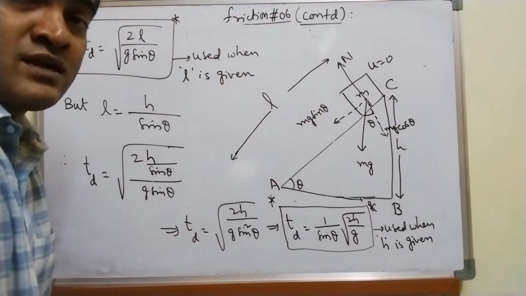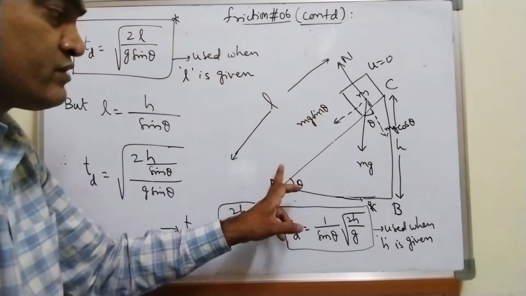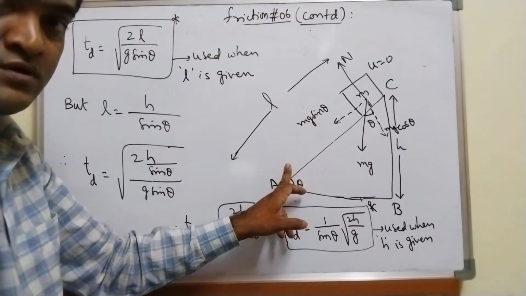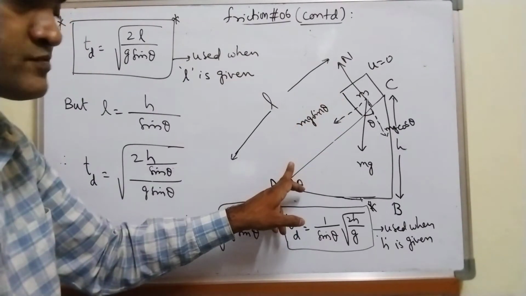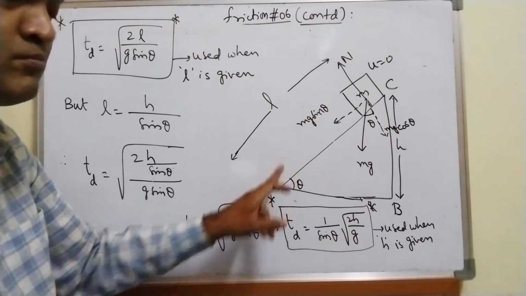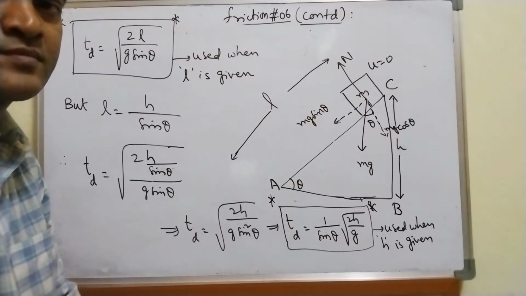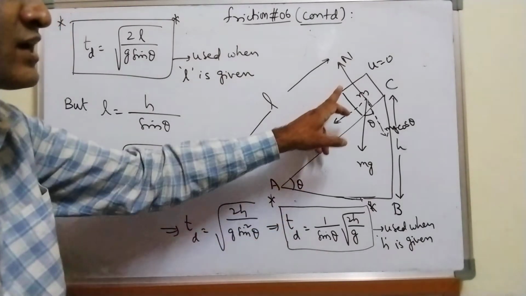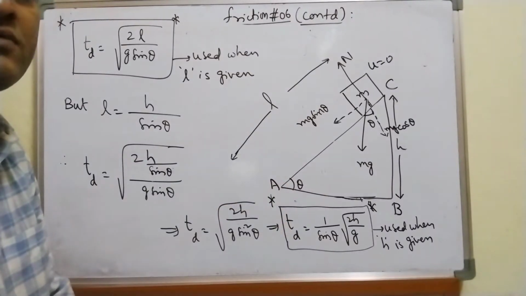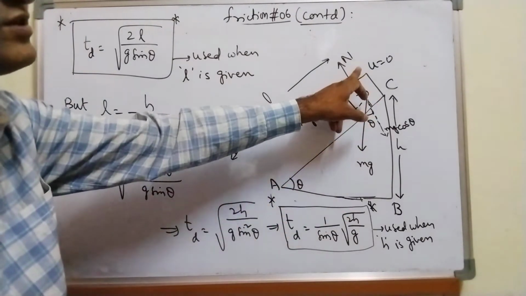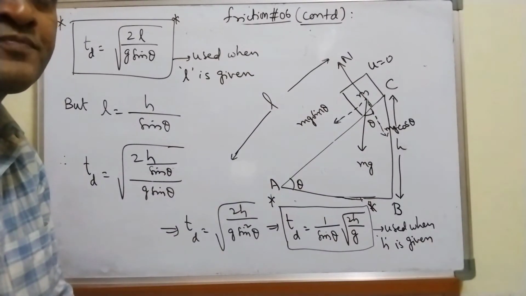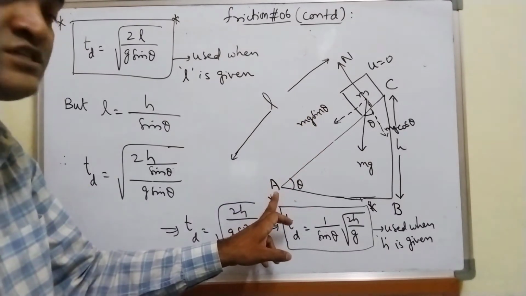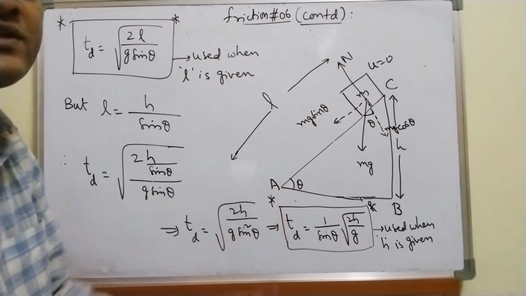Now I want another one. With what velocity does this block reach the bottom of the smooth inclined plane? That is, what is the velocity that it acquires when it reaches the bottom of the smooth inclined plane from the top? Anyways, at the top, the initial velocity is 0. Now I want the final velocity of the block when it reaches point A. Point A is at the bottom of the inclined plane.